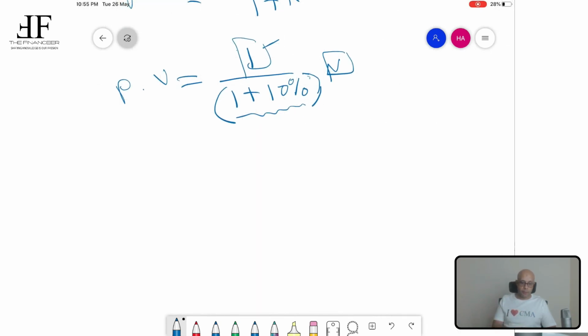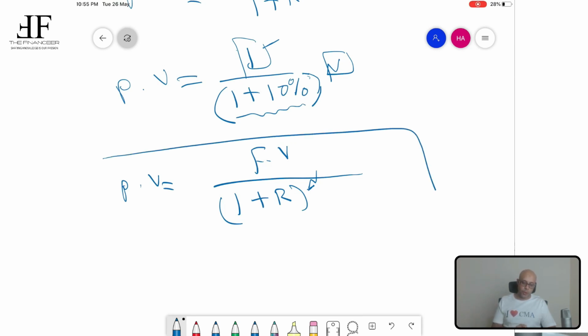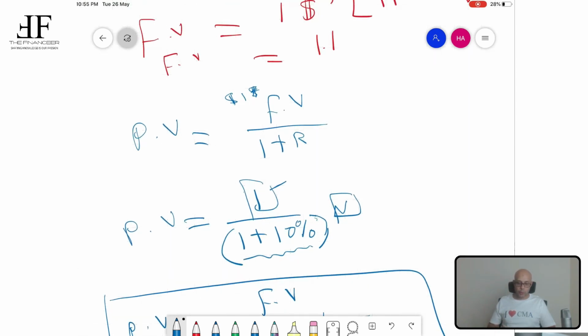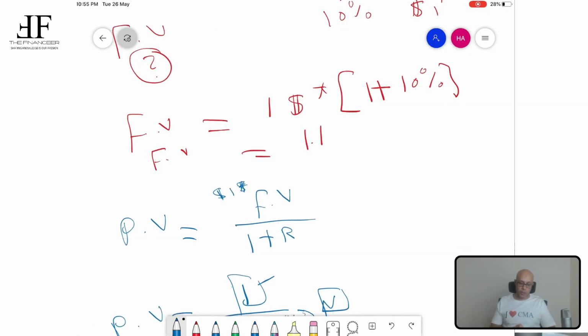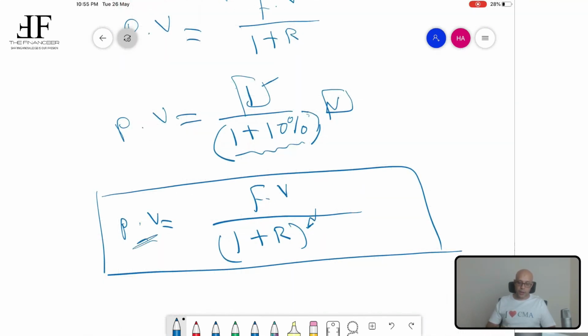So to summarize, the present value equals the future value that you are going to receive divided by 1 plus r, which refers to the interest rate, to the power of n. N here refers to the number of years until you receive the money in the future. And this is the second rule for today's lesson. So the first rule was calculating the future value. The future value equals the present value that you have to deposit today plus the interest, because you earn interest on it. And the second rule is to calculate the present value, and this is exactly derived from this one.